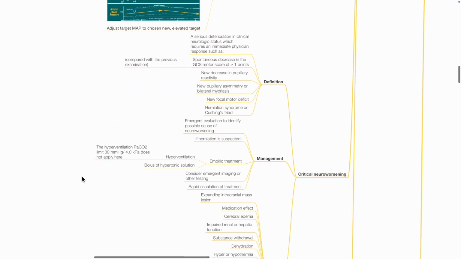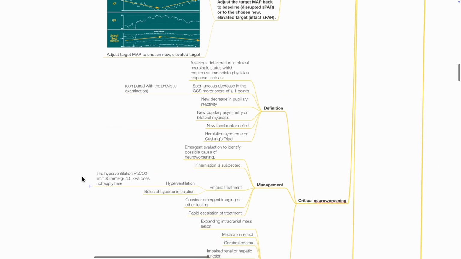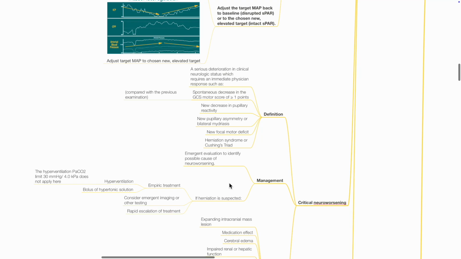Critical neuro worsening is defined as a serious deterioration in clinical neurological status, which requires an immediate physician response, such as spontaneous decrease in GCS motor score of 1 or more, new decrease in pupillary reactivity, new pupillary asymmetry or bilateral mydriasis, new focal motor deficit, herniation syndrome or Cushing's triad. Management includes emergent evaluation to identify possible causes of neuro worsening. If herniation is suspected, empiric treatment includes hyperventilation and bolus of hypertonic solution. Consider emergent imaging or other testing, and rapid escalation of treatment.